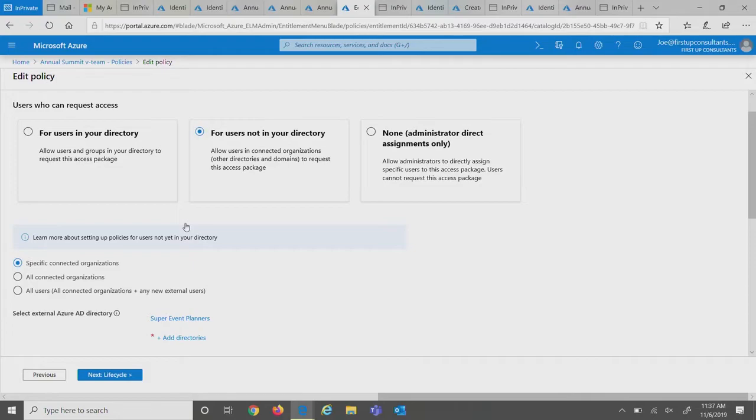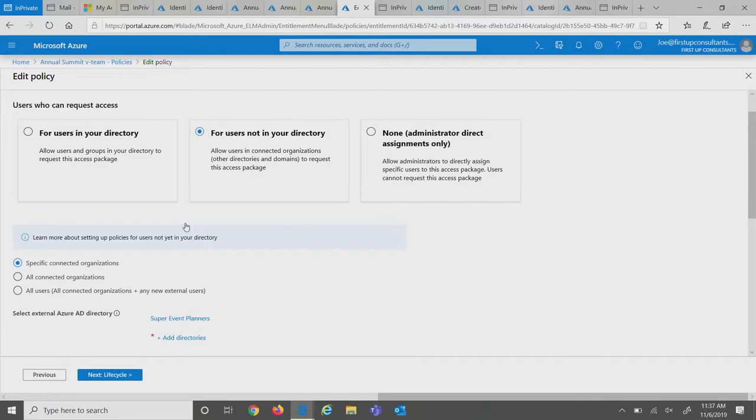But when you're collaborating with other organizations, it's difficult to know who. You may, in this example, know the organization, and there has never been really a good way to represent that other organization. So we've introduced a new concept, being a connected org, and within a connected org, I can target the other organization's Azure AD directory. What that means, and this is super important, is any user from that organization, from that directory, can view this package now. They can request it. And then once they're approved, they get an account and all the access they need associated with this package.